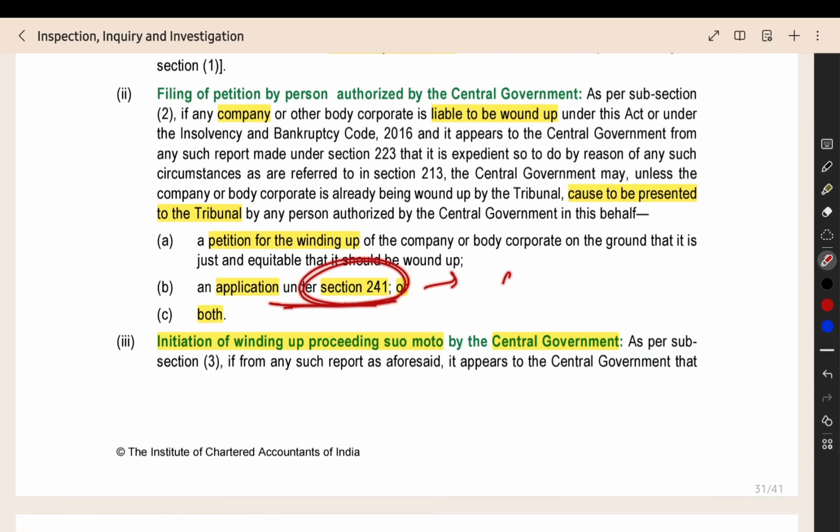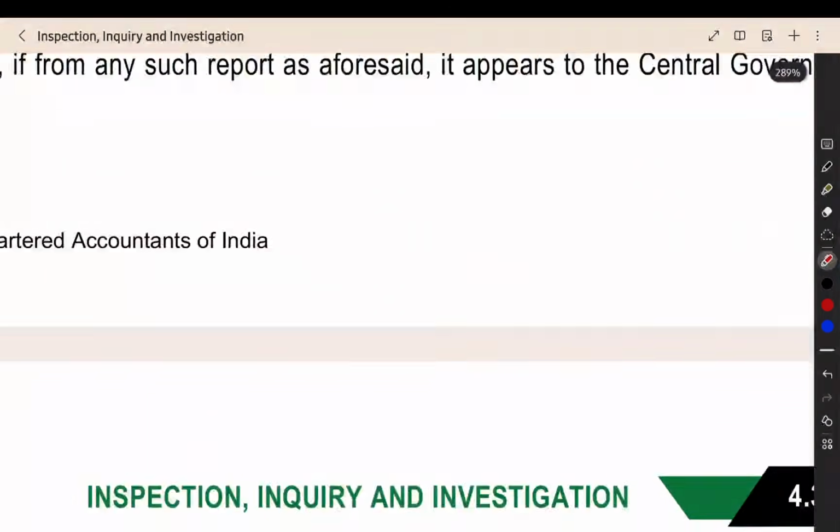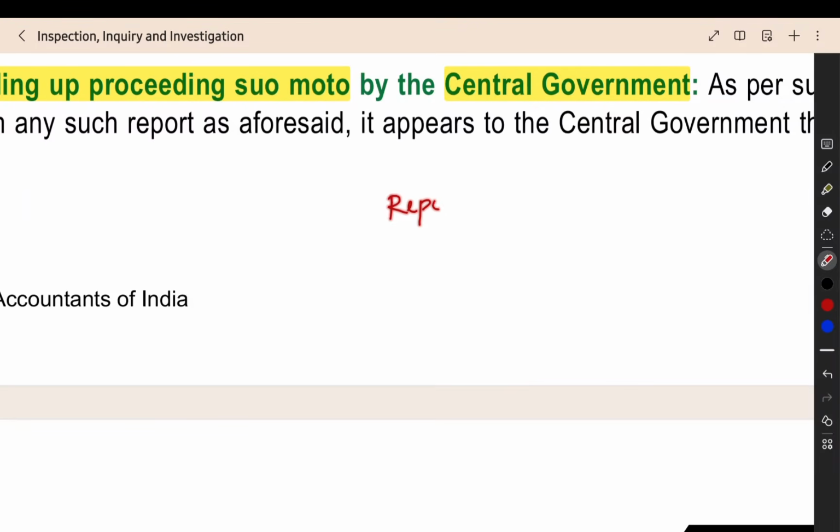What is section 241? Prevention of oppression and mismanagement. Under that section, an application will be filed by the central government, or both. The central government will file this if, in its opinion, the company is liable to be wound up. The next point is initiation of winding up proceedings suo motu by the central government. Here there is an investigation report. After the report, the central government came to know that the company suffered various losses. In this situation, what would a normal company do?